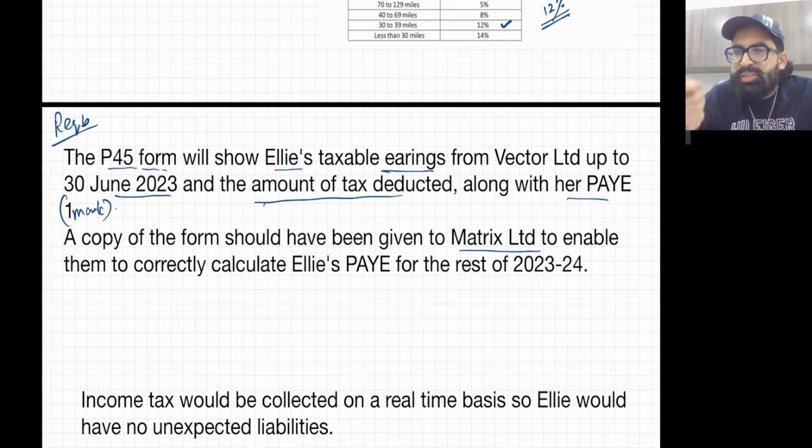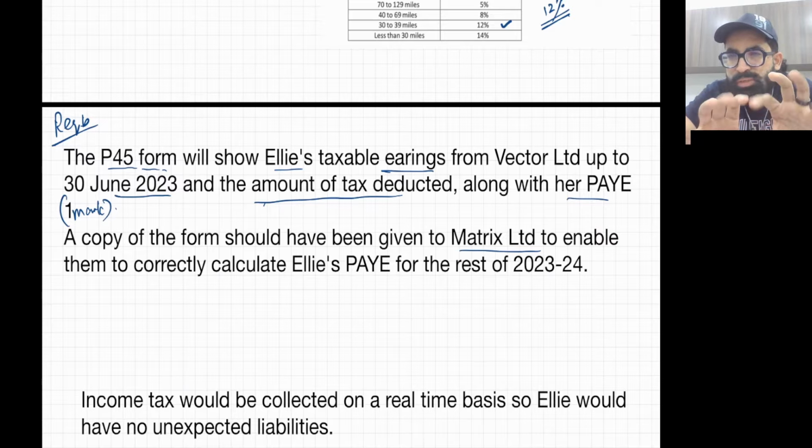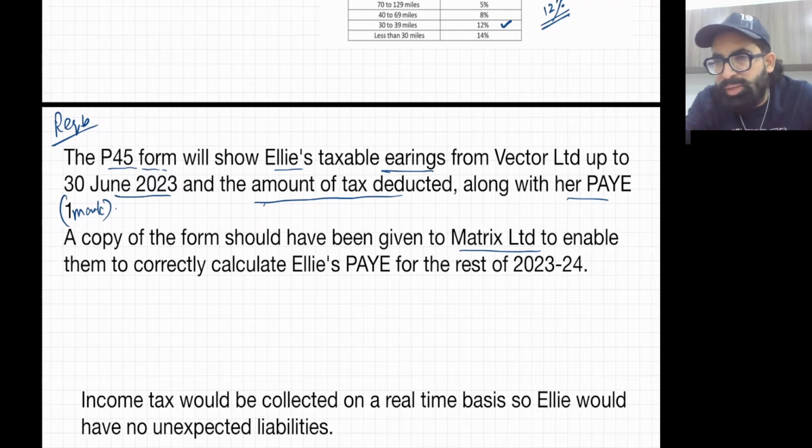Obviously you will give this form P45 to your new employer, she will enter your details in the tax department system. So the new employer will connect to the tax department with your details, and can then pay accordingly. So this form P45 is definitely helpful for the new employer as well. So these 2 points, yes, we have covered in the class as well.